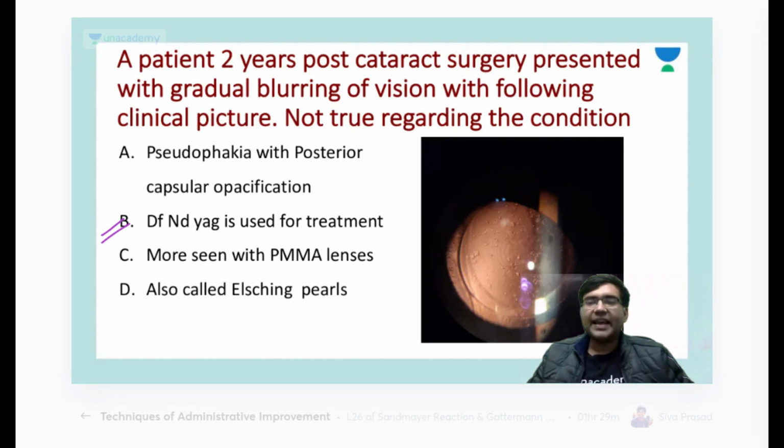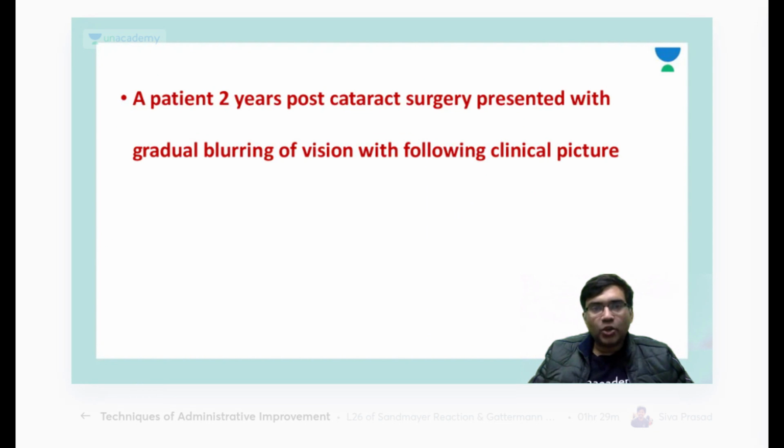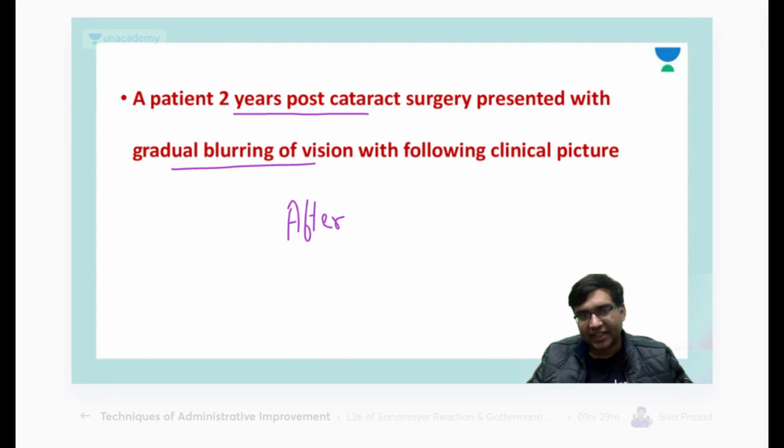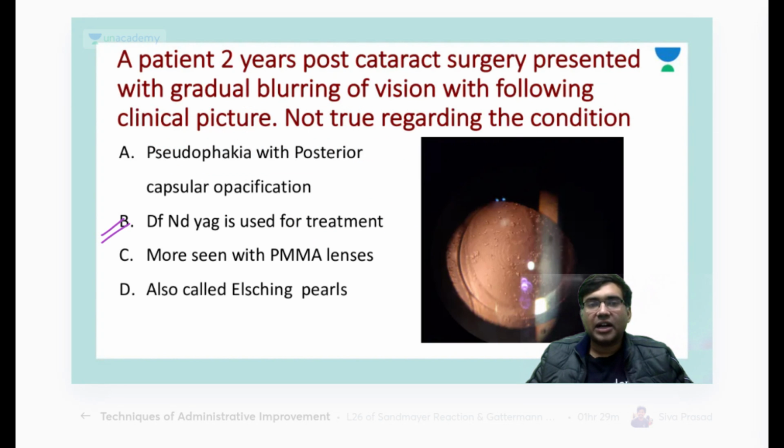Now, first of all, can anyone tell me what this condition is called? You have a hint: 2 years post cataract surgery, gradual blurring of vision. So very good. This patient is suffering from after cataract, or a posterior capsular opacification. So this is the intraocular lens. Can you all see the edges here? This is the optic of the intraocular lens.